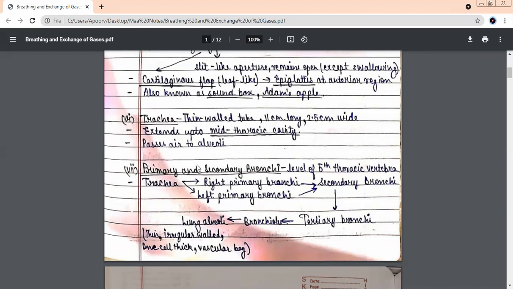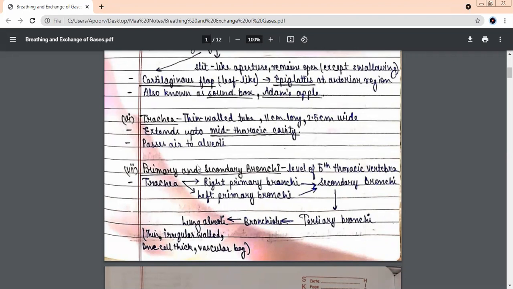First, you should know the names of all these structures so that when I show you the diagram, you should be able to identify that yes, we are talking about this part. So everybody is clear about the larynx part over here? Yes, ma'am. Now we'll move on to the trachea. I just now told you the difference between trachea and esophagus. One is the windpipe, the other is the food pipe. Windpipe is which one, trachea or esophagus? Trachea. Very good. And which is the food pipe? Esophagus.